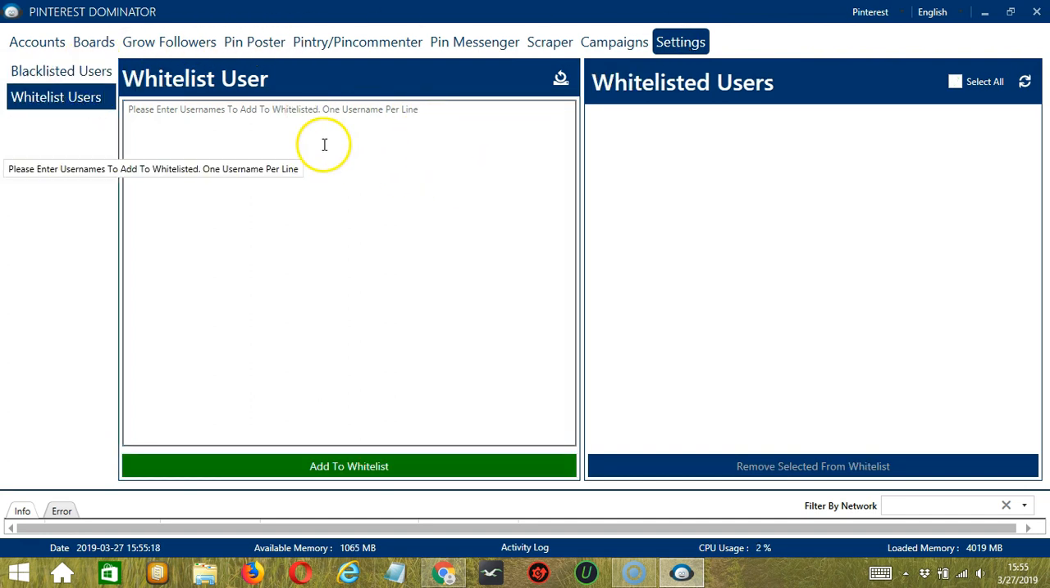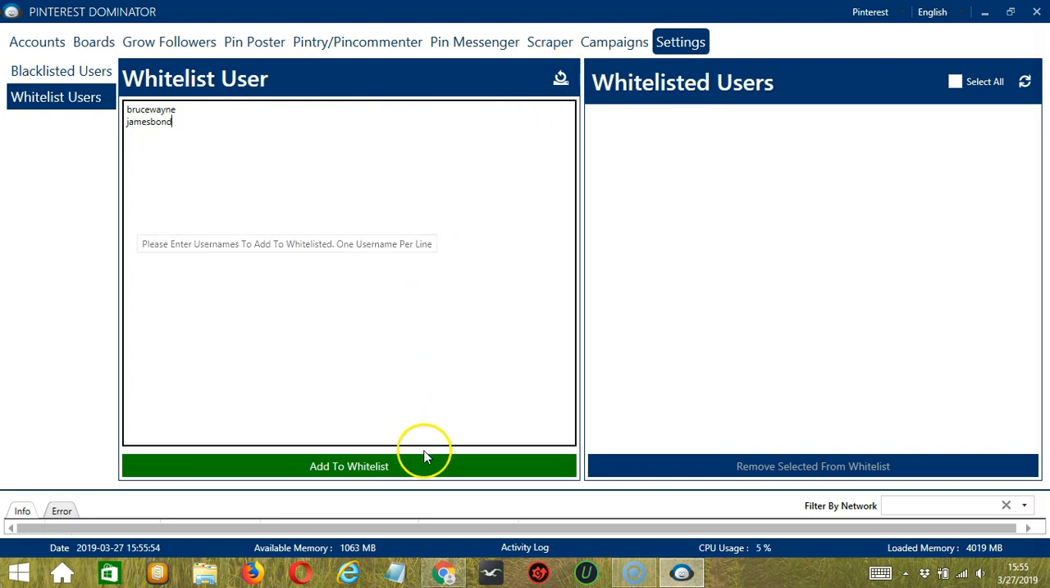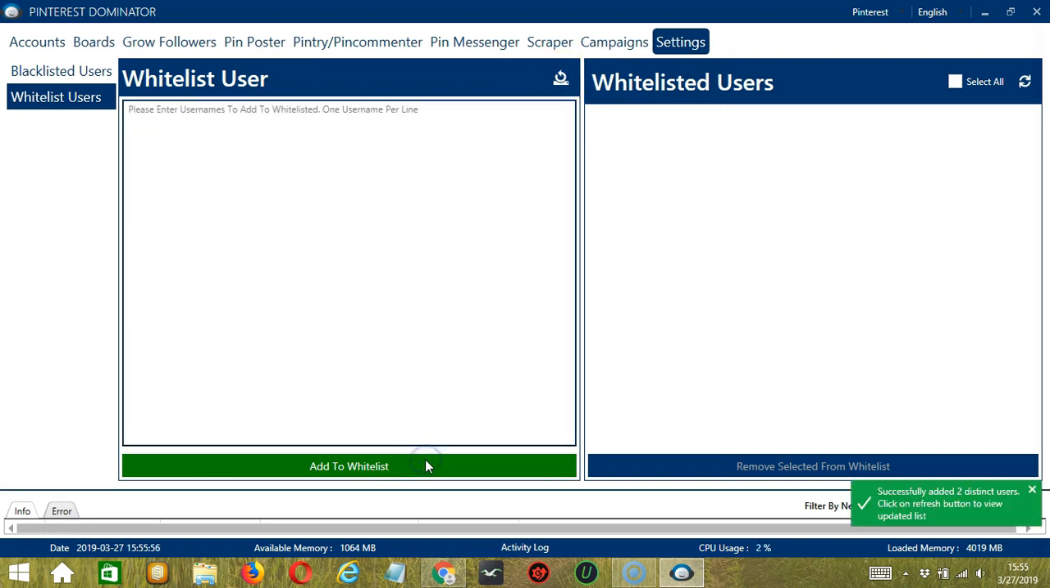Let's follow the same steps from earlier. Enter the usernames we want to whitelist on the left side, then one username per line. Again, you may clear using this button. And when you're ready, click the green button, Add to Whitelist. Success! But as you can see, they did not appear right away. So let's click the refresh button over here and they're here.